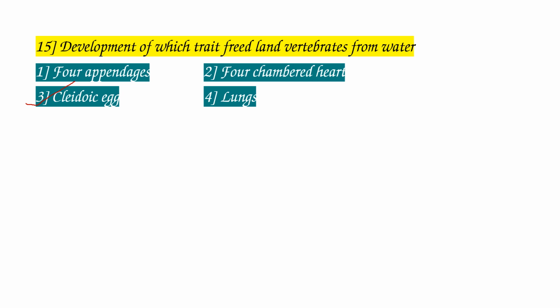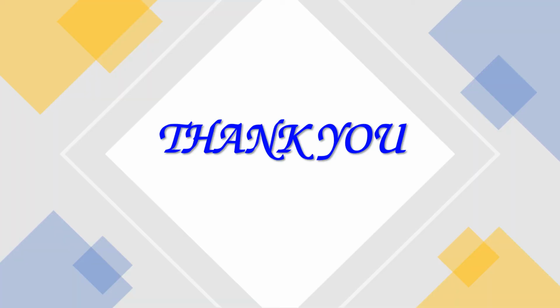Land vertebrates have 4 appendages and a 4 chambered heart, but aquatic vertebrates also have a 4 chambered heart and 4 appendages. Lungs are also present in some aquatic vertebrates. But the cleidoic egg character we find only in land or terrestrial vertebrates. Thank you, students. We will continue the remaining bits in the next part.